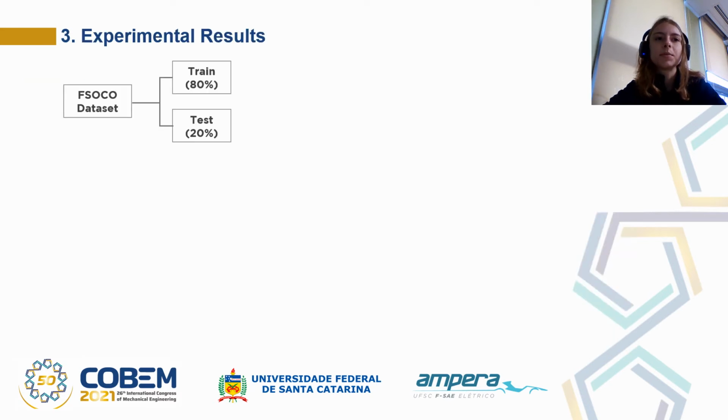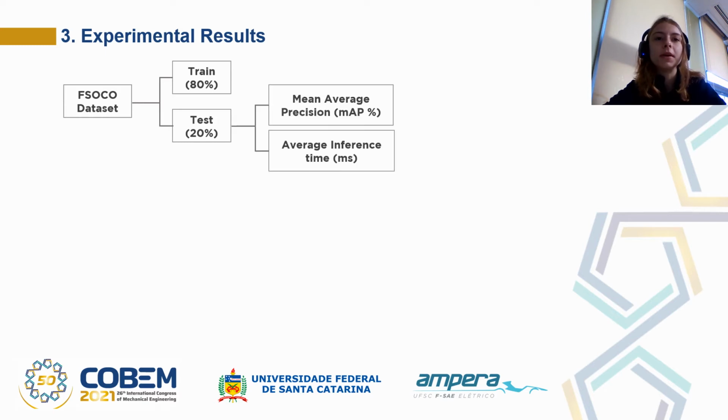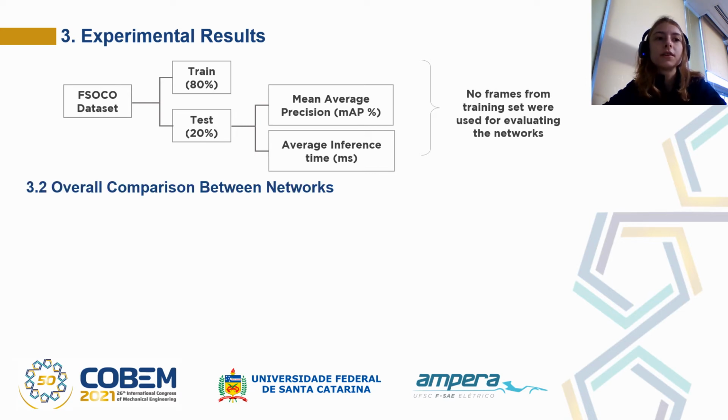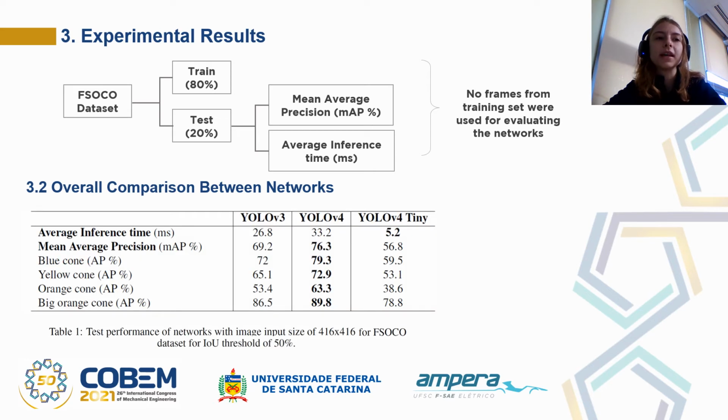To analyze the experimental result, we have separated the FSOCO dataset in training and testing set, and analyzed over two main metrics, mean average precision, mAP, and inference time. It is important to point out that no frames from the training set were used for the evaluation of the networks. So first of all, we see from this table an overall comparison between the networks, where YOLO V4 showed the highest mean average performance with